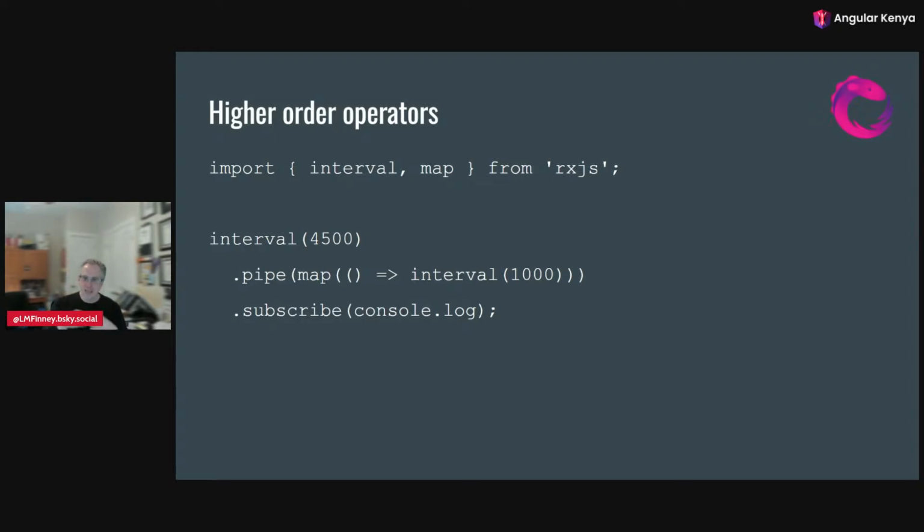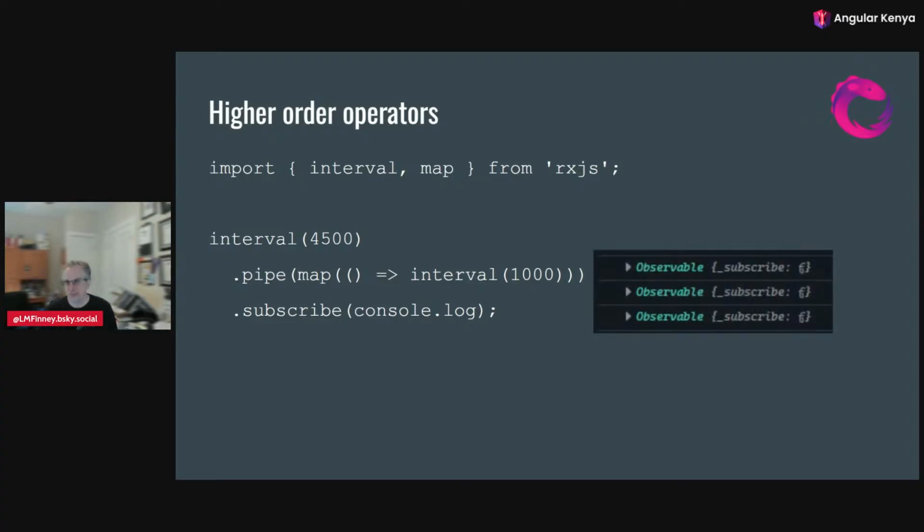So you might think a way to do that is what I show on the screen here by using a map to convert each value that comes through. So every 4.5 seconds, we'll get a 0, then a 1, then a 2. Convert each of those to a new interval. And you might think that would work, but it doesn't.